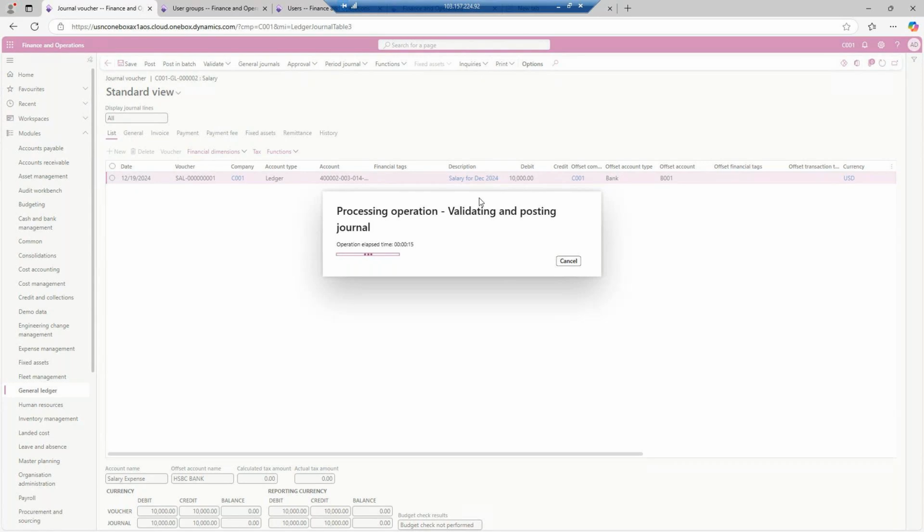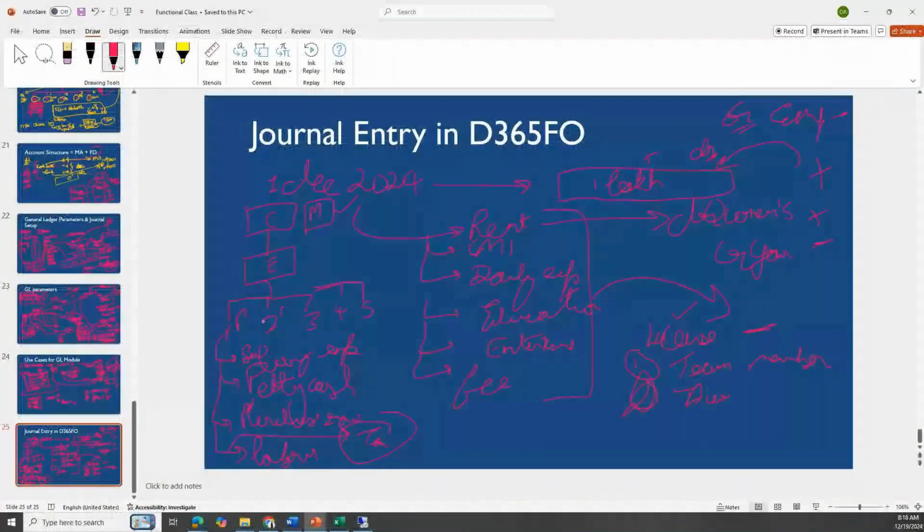So this is your salary entry. One more entry I will show you is the petty cash entry. What is a petty cash entry? Let's say, for example, in a month there is a birthday celebration for your employees, so you will throw some party. Let's say 1000 USD, $1,000, is spent from the petty cash account.